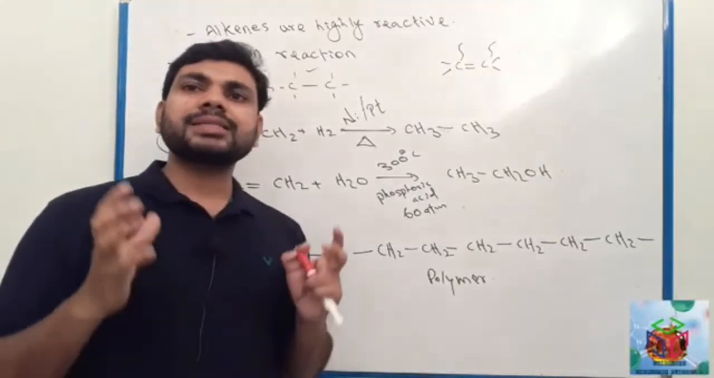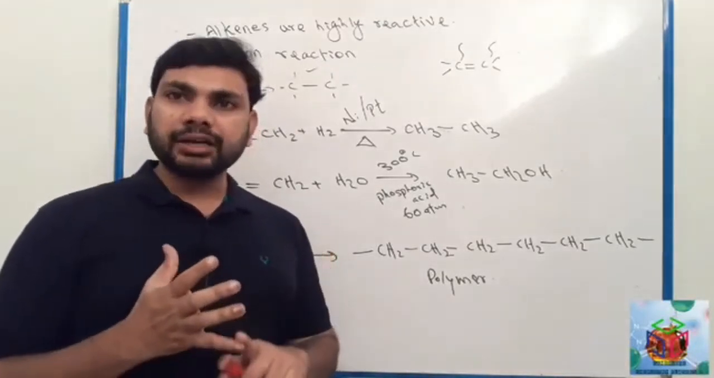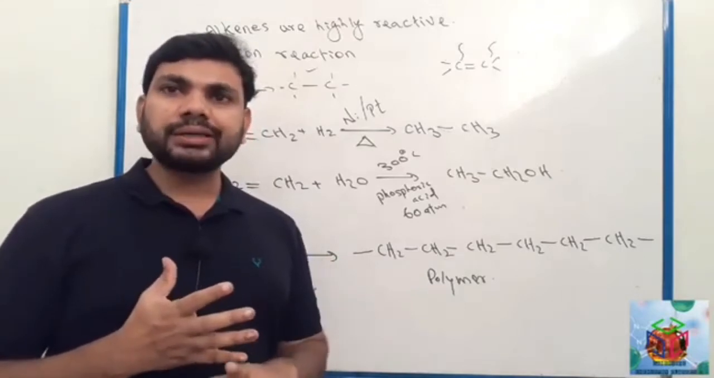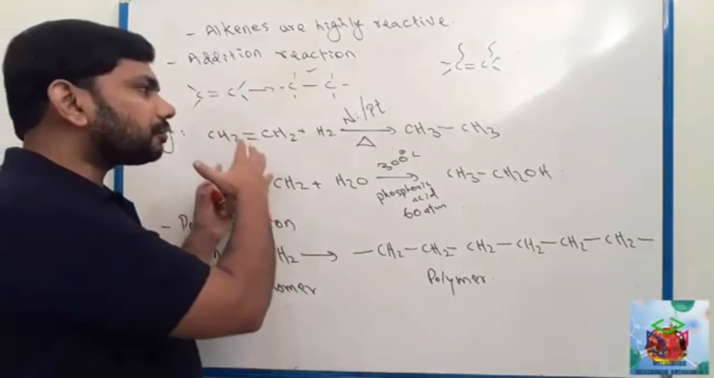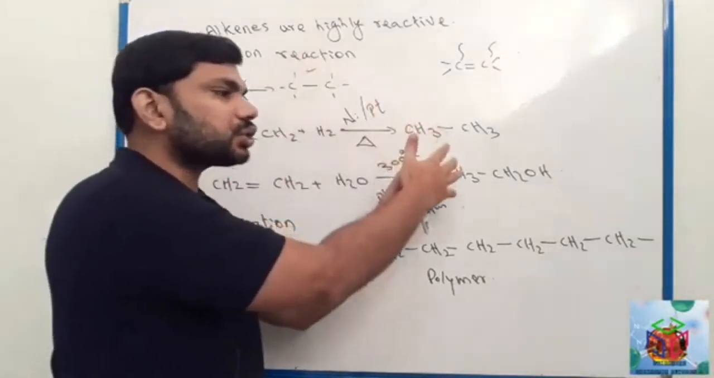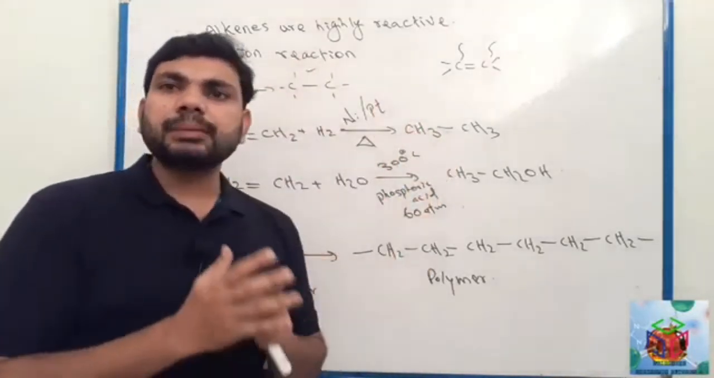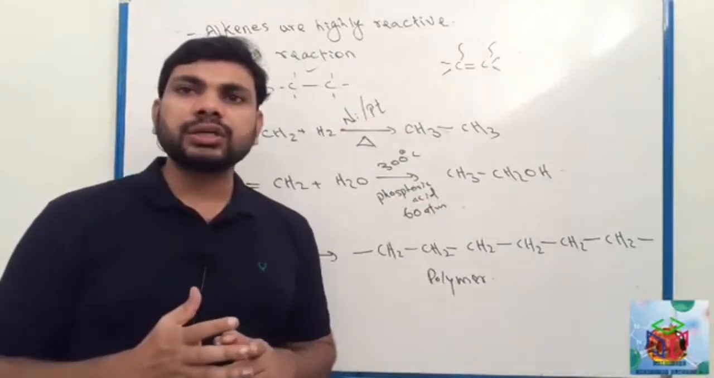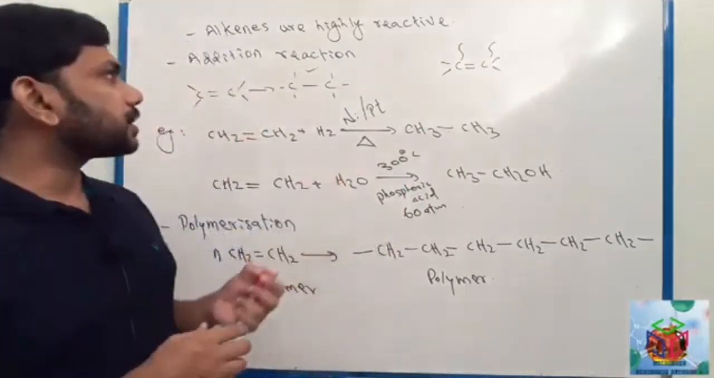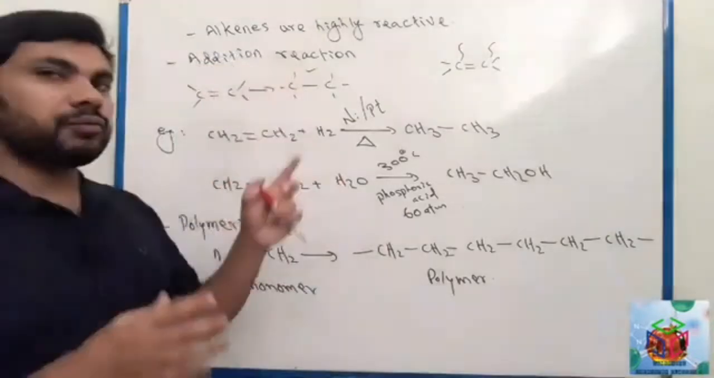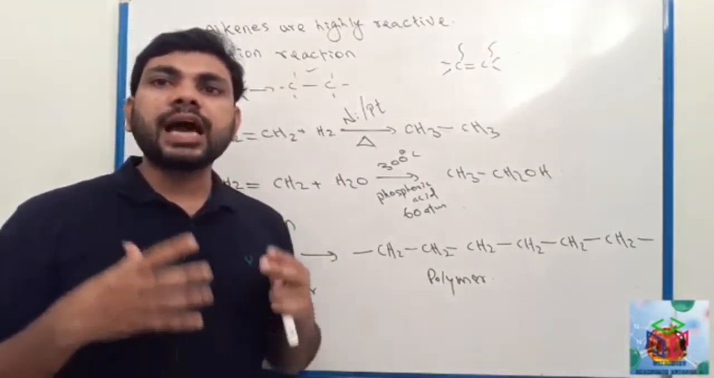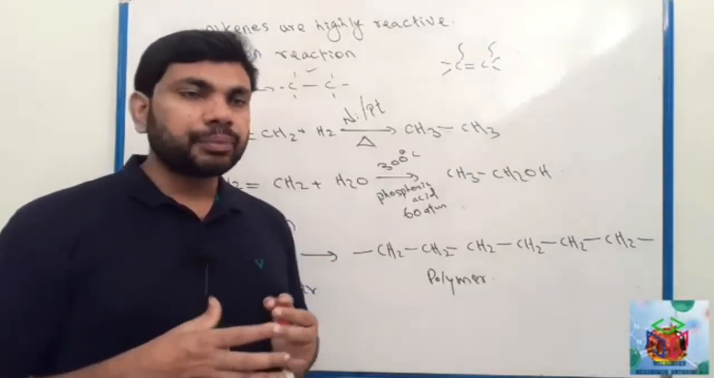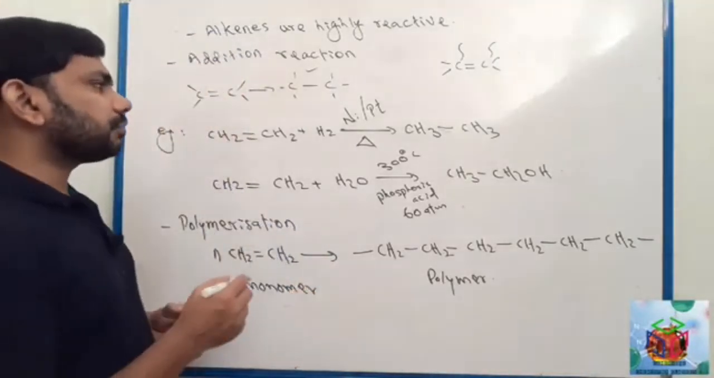We can add some molecules such as hydrogen chloride or steam into this compound. After that it will change to a saturated compound. Such type of chemical reactions are called addition reactions. We are adding some molecules, so we can say addition reaction. Clear? So here are examples for addition reaction.